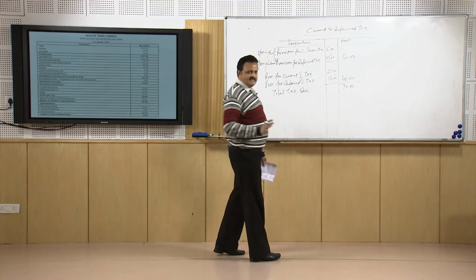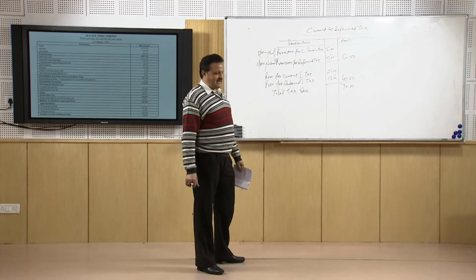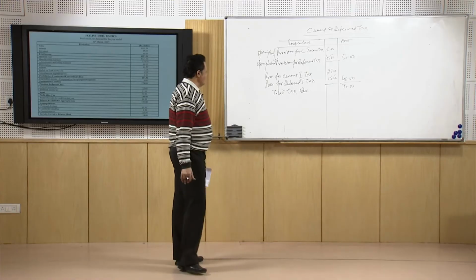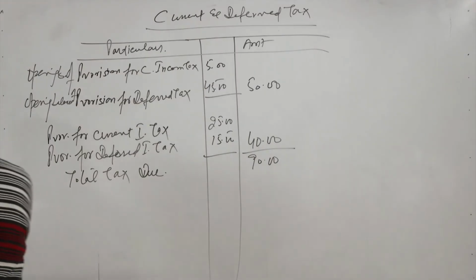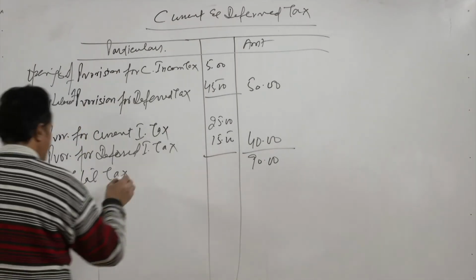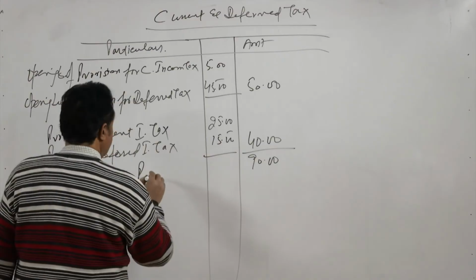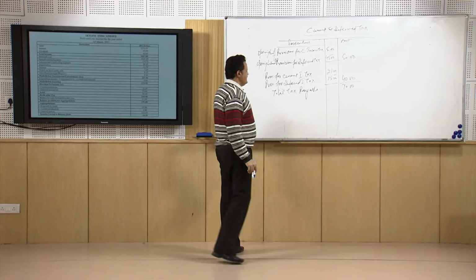Now, for the current year, the provision for the current income tax payable is 25, and the provision for the deferred income tax is 15 lakhs. So, it is 40 lakhs. We will write here total tax payable, or the total tax due, is 90 lakhs.